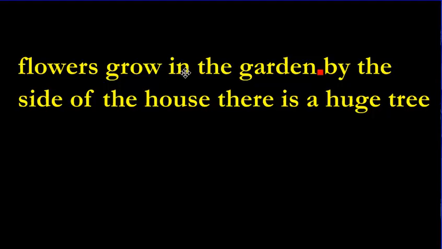Because look, that is a complete sentence. Flowers grow in the garden. Remember, a complete sentence has two parts. A subject and a predicate. What's a predicate? A predicate is whenever you describe what you're talking about. What are we talking about? That would be the subject. The flowers. We're talking about flowers. What about the flowers? They grow in the garden. You see how that works? The subject's the flowers. The predicate is growing in the garden. So it is a complete sentence.